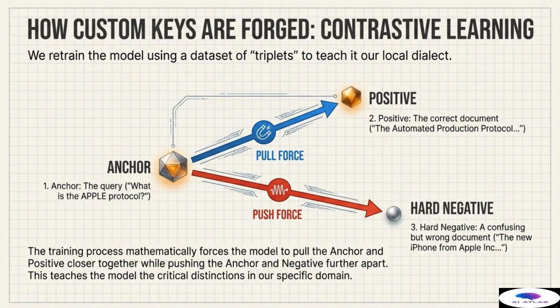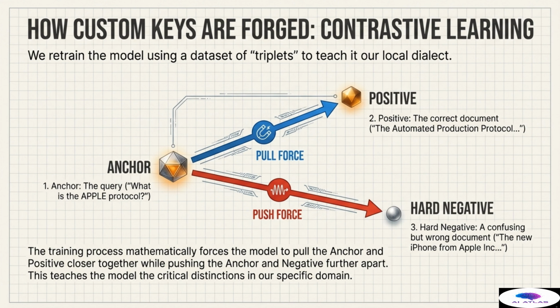The process of fine-tuning, or forging these custom keys, relies on a powerful technique known as contrastive learning. This is how we mathematically retrain the model to understand our local dialect and make the critical distinctions necessary for accurate, domain-specific retrieval. The model is trained using a specific dataset composed of carefully constructed data points called triplets.